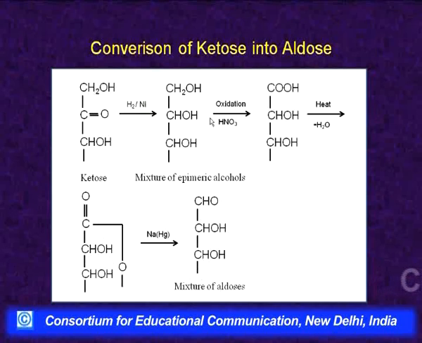And second thing, here I have shown the oxidation of this primary alcohol only. Obviously, when it is a chain length of 5 or 6 carbons, the lowermost carbon in the ketose sugar is also a primary alcohol that would also be oxidized into carboxylic acid, that will also form the ester and ultimately will give an aldose. So, we will end up with a mixture of aldoses. So, this is not a very good method for conversion of ketose into aldose, but out of the many products formed, one of them obviously will be the one which is required.